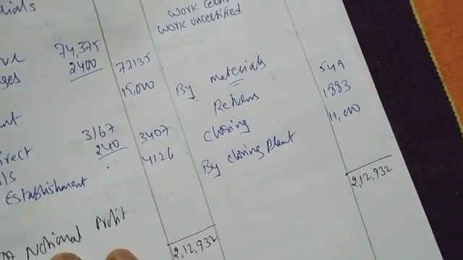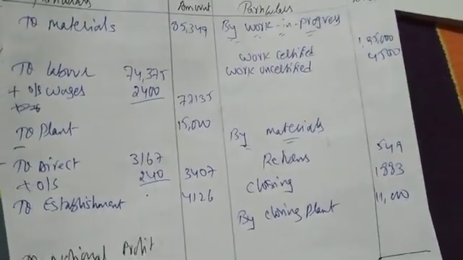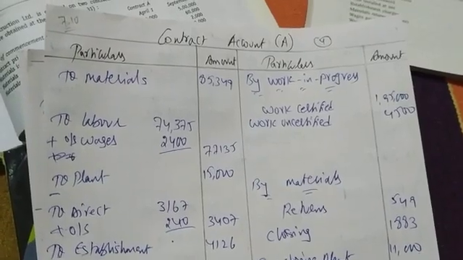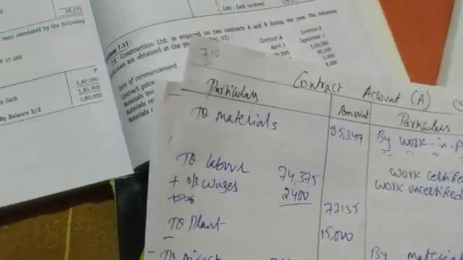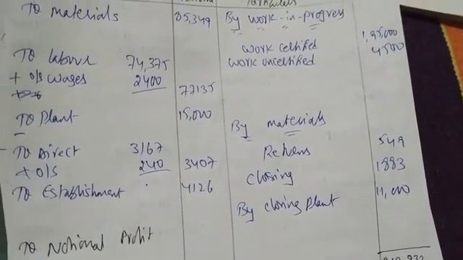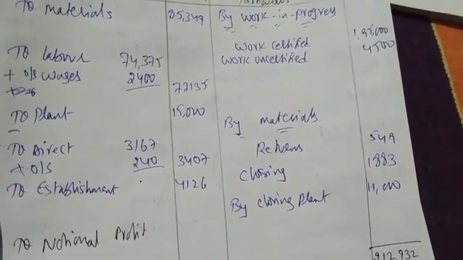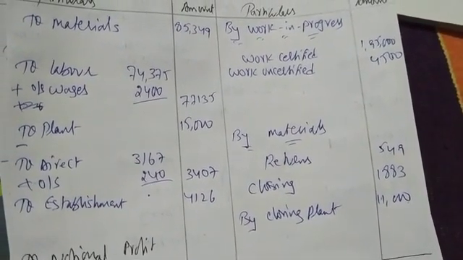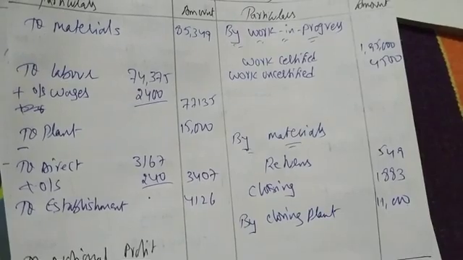Why? 4,126 establishment charges. Yes. 85,349 labor.